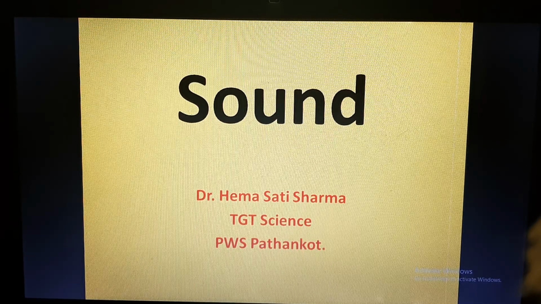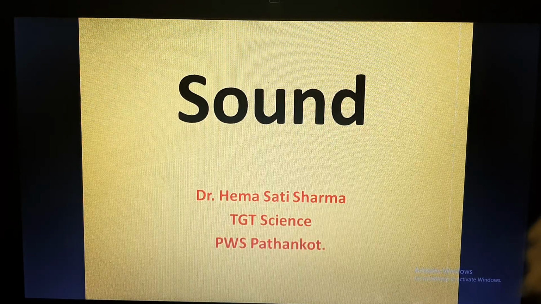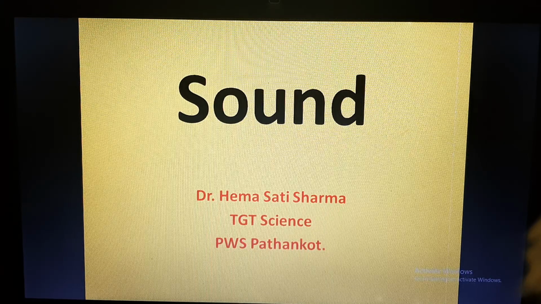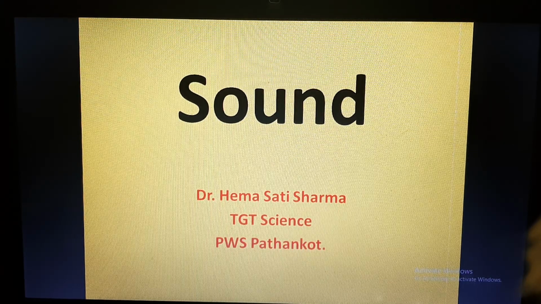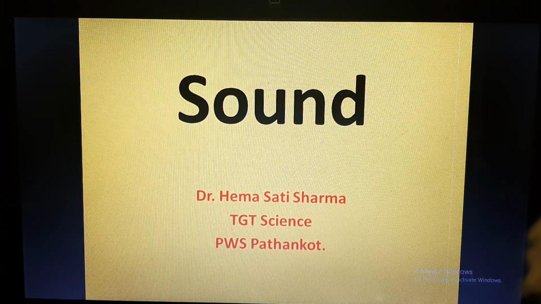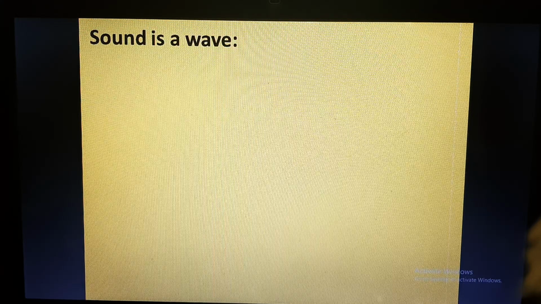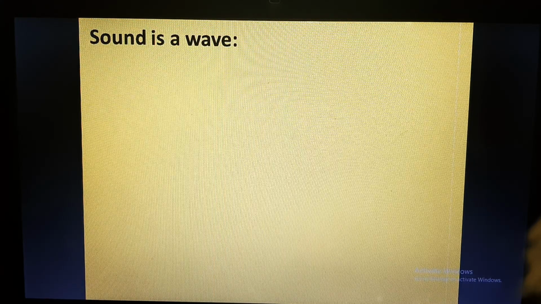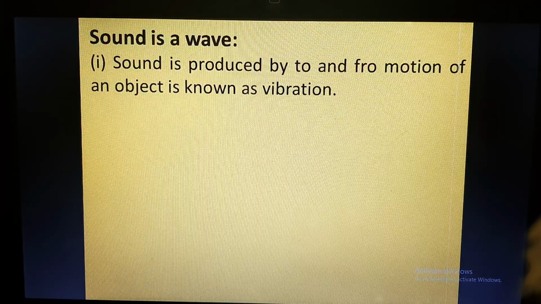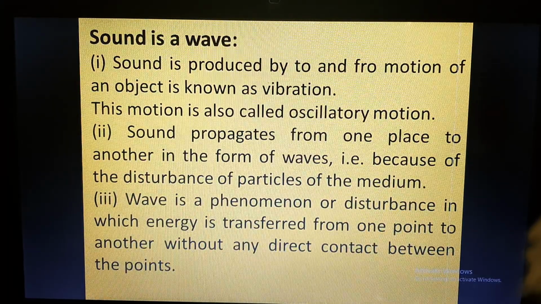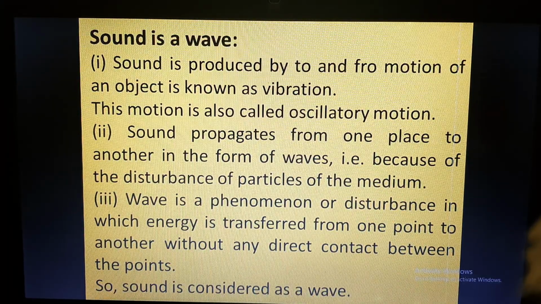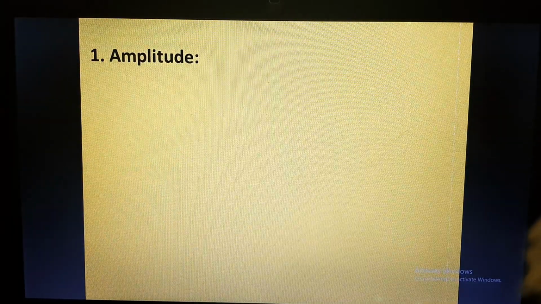We have already discussed how sound is produced in humans, how we hear, and we have studied the structure of the ear, and also how sound propagates. We have also studied why sound is called a wave. So like any other wave, there are a few terms or properties associated with it.